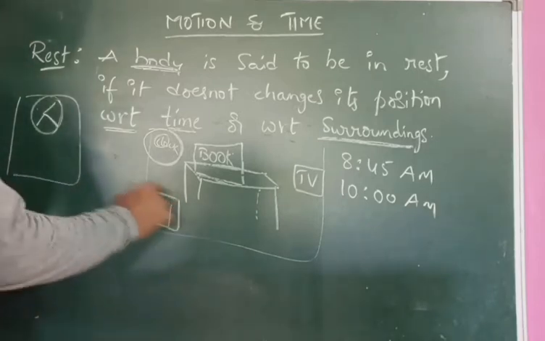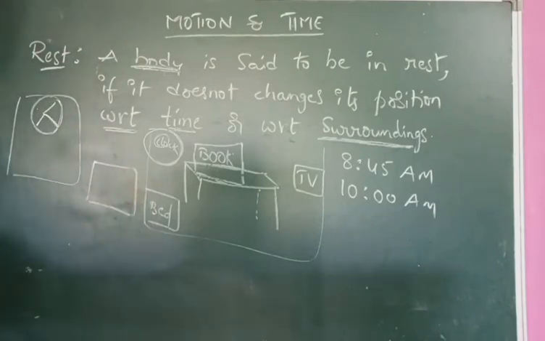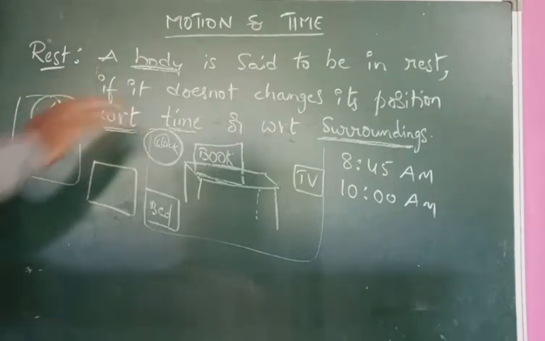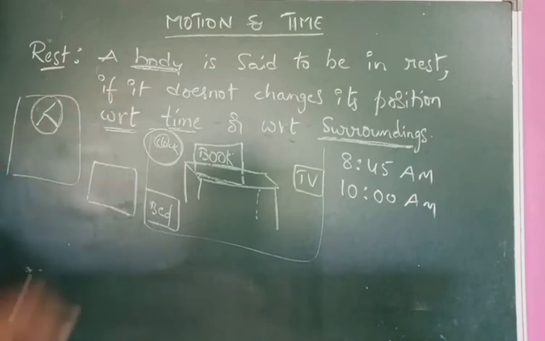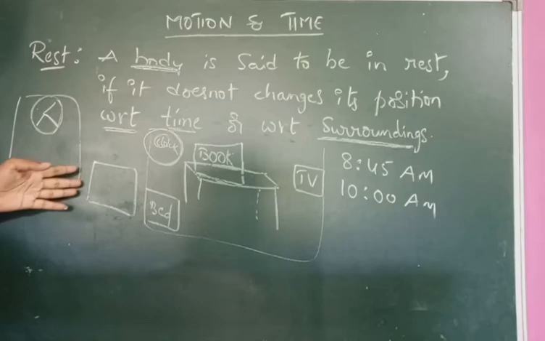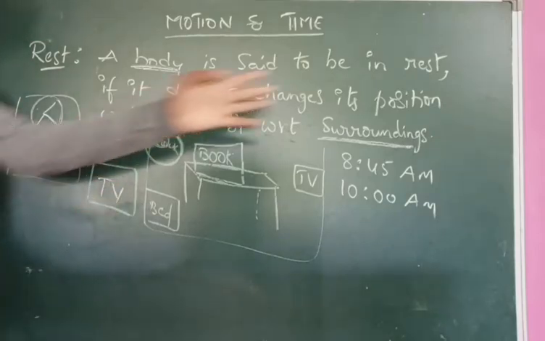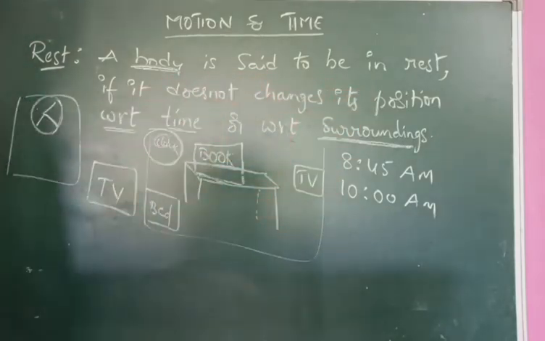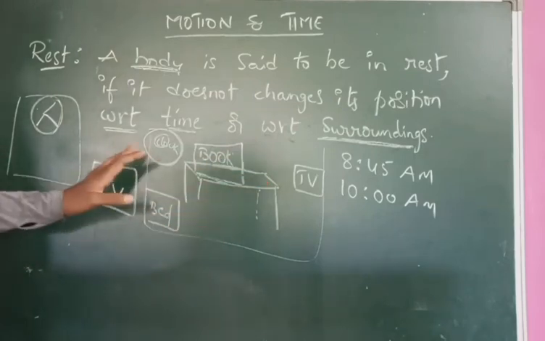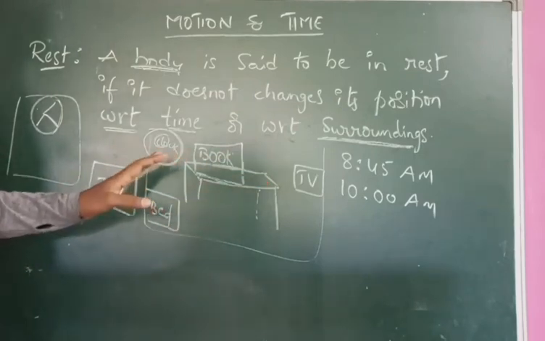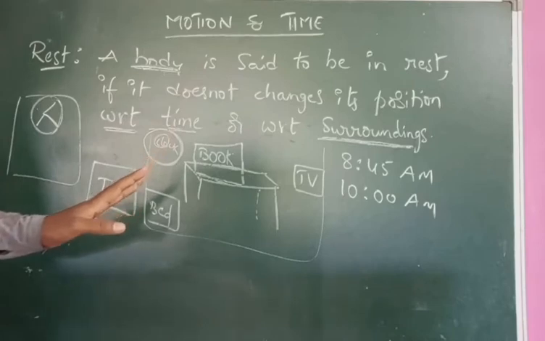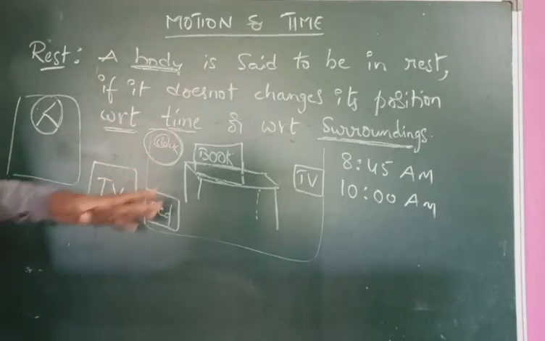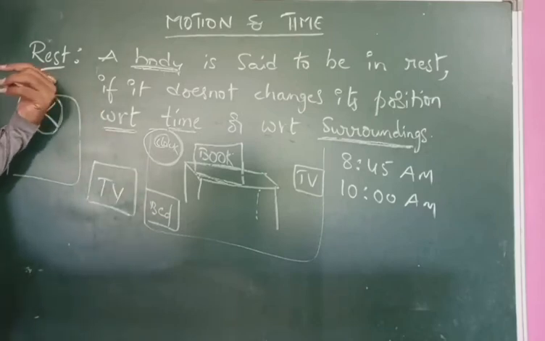And we fix a TV in the almirah or to the wall. The TV is in a rest position forever. So we can say that the TV is in a rest position with respect to any surroundings or with respect to time. At any time, the TV is in a rest position unless we move the TV to another room. In this way, we can give so many examples for the rest position. Is it clear to everyone?